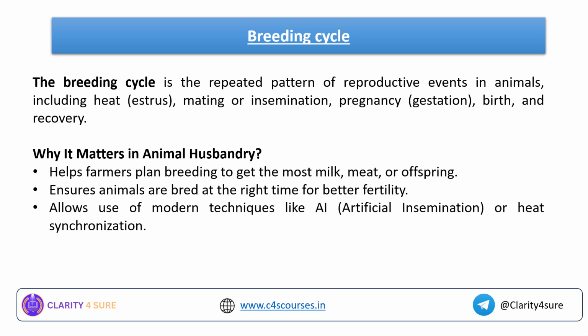Now let us quickly understand what a breeding cycle actually is. A breeding cycle is nothing but a repeated pattern of reproductive events that is very important in animals, including the heat period. That heat period is known as the estrus period, in which the female is sexually receptive, followed by mating or insemination, the pregnancy, which is known as gestation, birth, and the recovery. So this is a complete breeding cycle of a livestock.